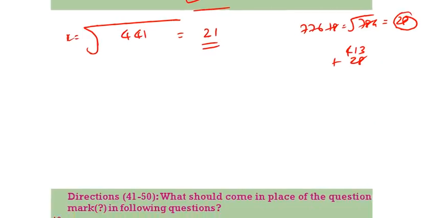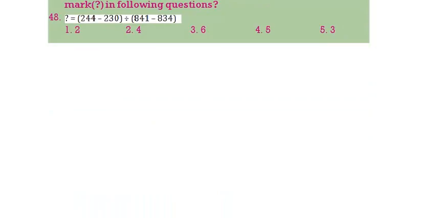Next question. 244 minus 230. That is how much we are going to get? 14. 841 minus 834, that is 7. 14 by 7, 2. 1 is the correct answer.